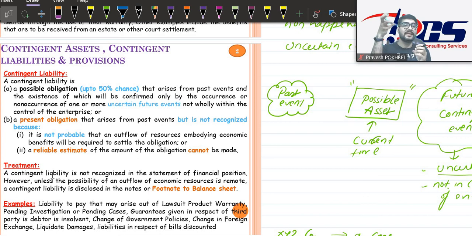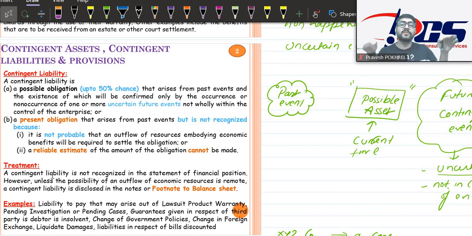It is contingent and it is liability. Contingent means it is uncertain and it does not depend upon our control. Liability means a liability that is uncertain and may arise in future. That is contingent liability. That is the simple basic definition of contingent liability. Now other things are very technical about it. Maybe there is a present obligation but no reliable estimate, that is contingent liability. There is a present obligation but no probable outflow of economic resources, that is contingent liability. So there are other technical definitions given there, but we are not going to deep dive into them.